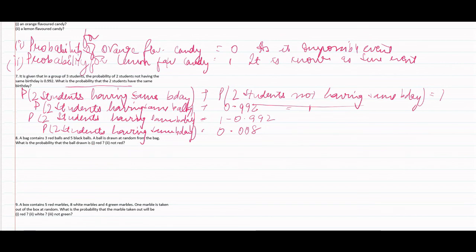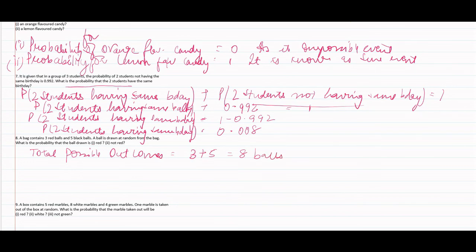A bag contains 3 red balls and 5 black balls. A ball is drawn at random from the bag. What is the probability that the ball drawn is red, and that it is not red? First we'll find out the total outcomes. A bag has 3 red balls and 5 black balls, means total 8 balls.